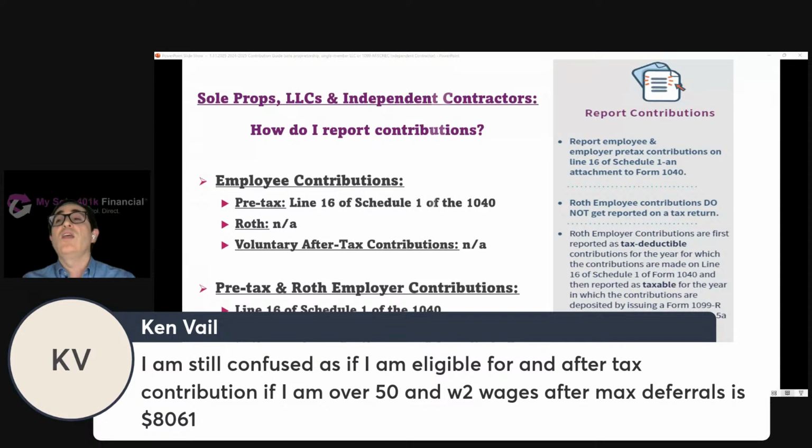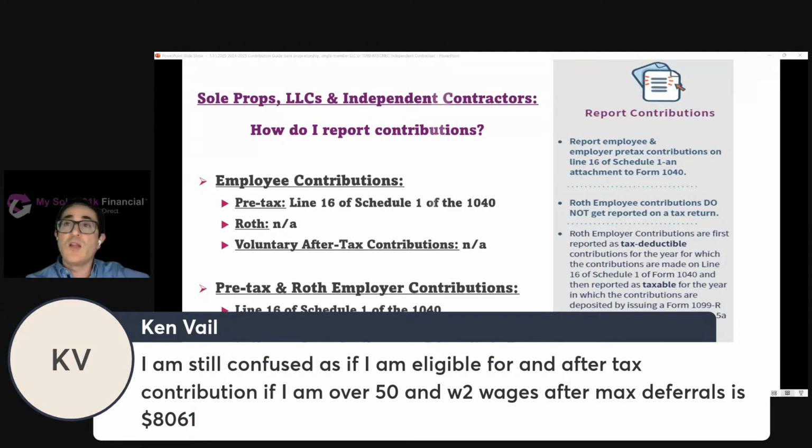So yes, they could make another $8,000 of voluntary after-tax contributions, assuming they don't make any other contributions. In other words, they don't make any employer contributions to the plan. Because in this scenario, they have $40,500 of W-2 wages. They contributed $30,500 as an employee contribution because they're 50 or older for 2024.